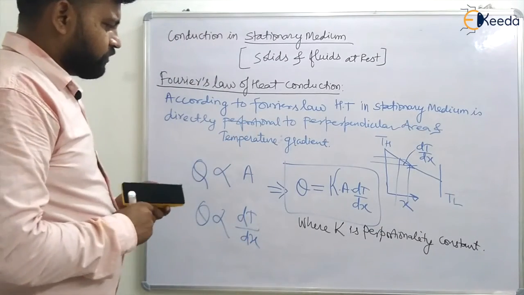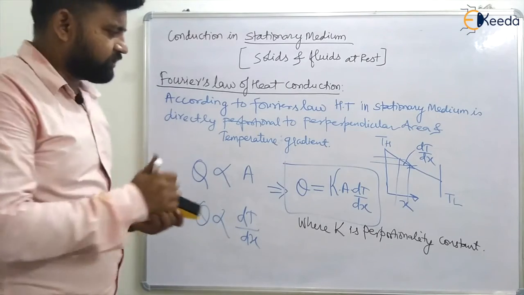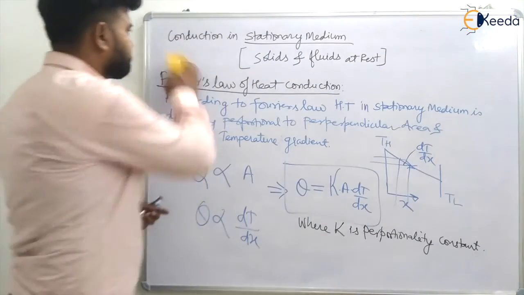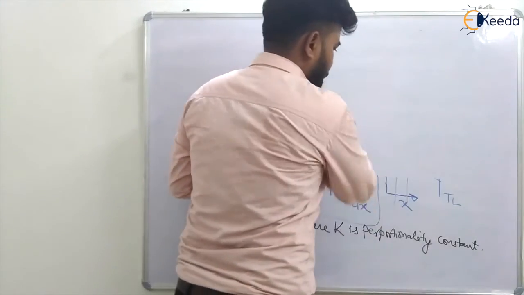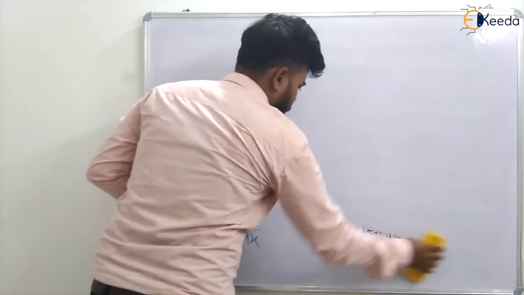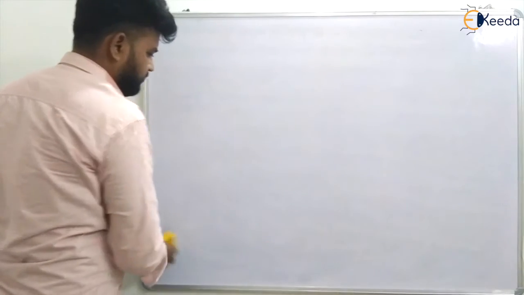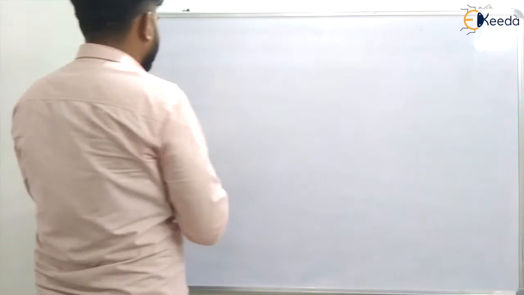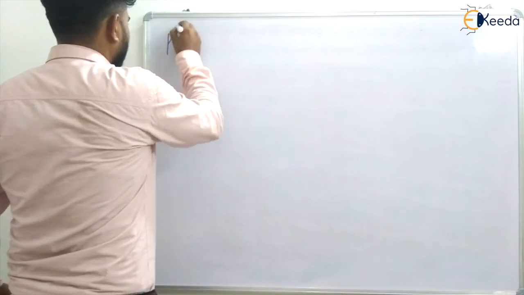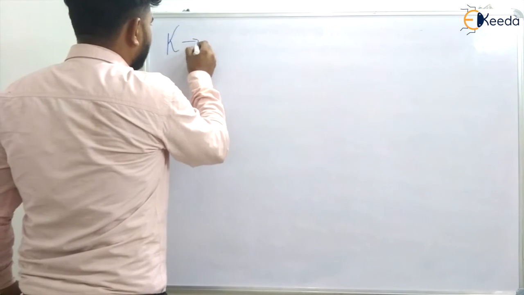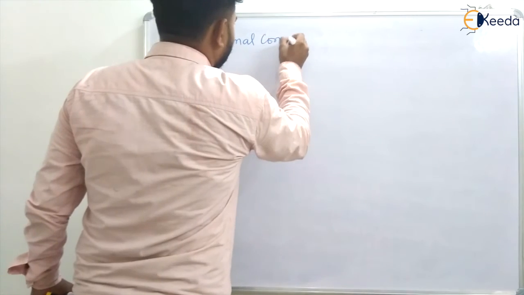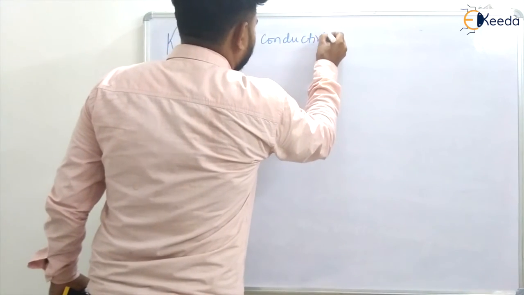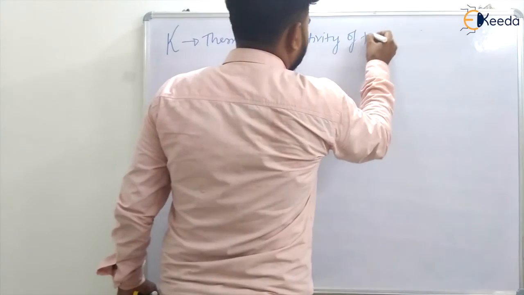If I talk about that particular K, which is nothing but kappa, K is defined as the thermal conductivity of the material.